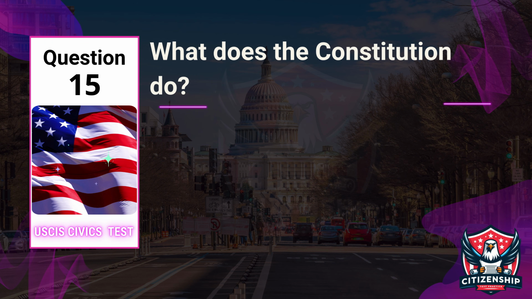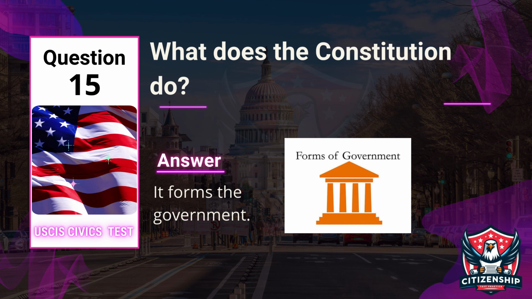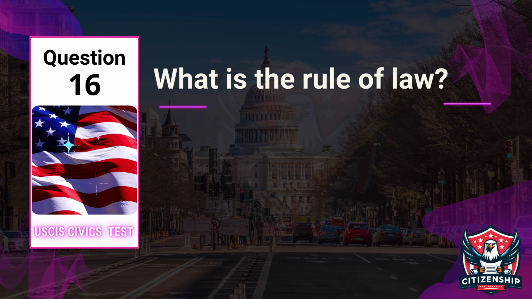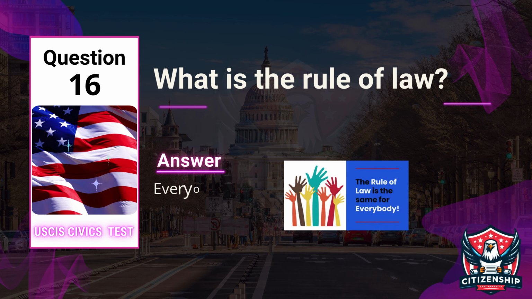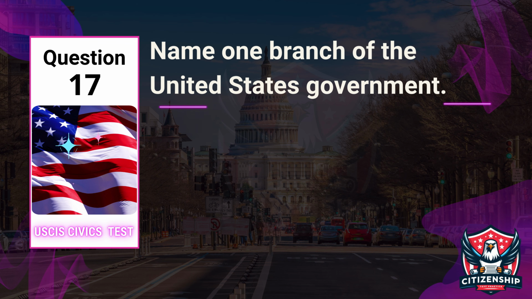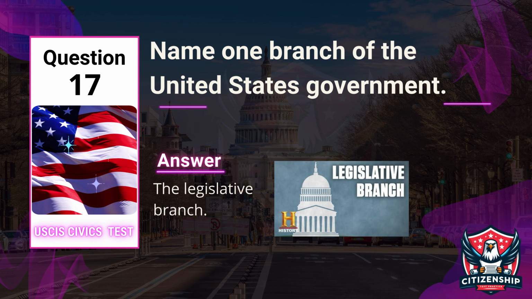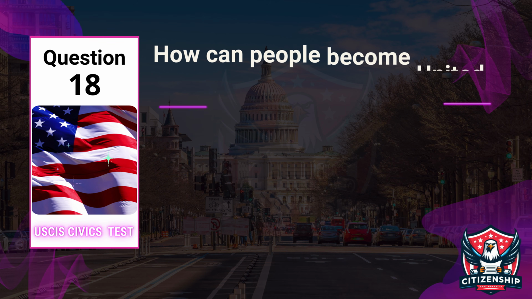Question 15. Officer: What does the Constitution do? Applicant: It forms the government. Question 16. Officer: What is the rule of law? Applicant: Everyone must follow the law. Question 17. Officer: Name one branch of the United States government. Applicant: The legislative branch.